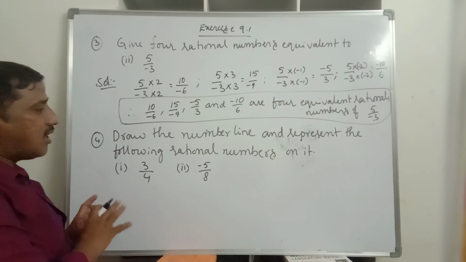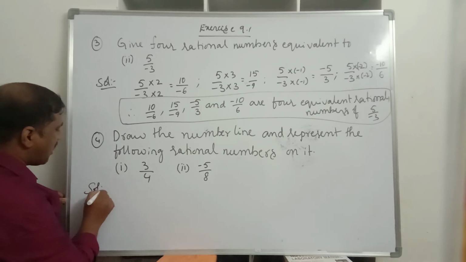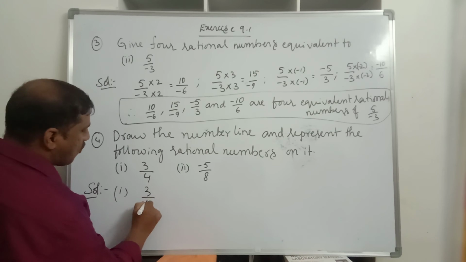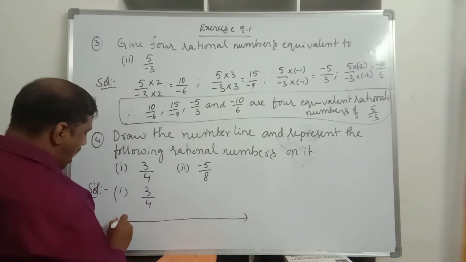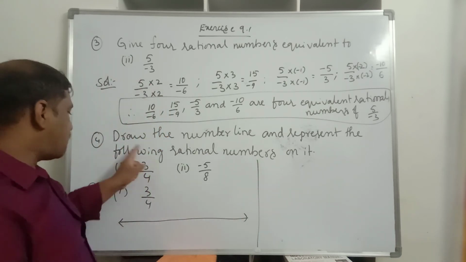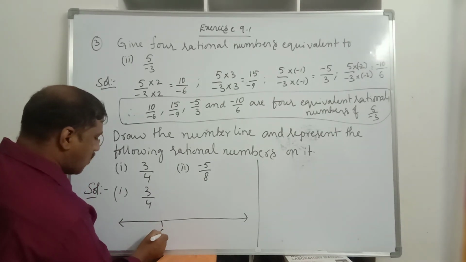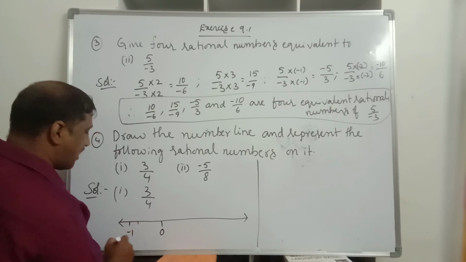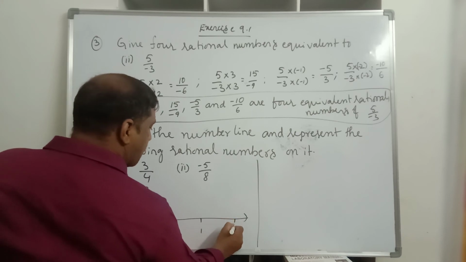So you should draw two different number lines. For each number you have to draw one individual number line. So the first question is 3 by 4. As I said already, you have to identify its value. So it's a positive rational number, it lies after 0. Let this be 0 and this minus 1, left hand side we will take minus 1, right hand side we will take plus 1, and this is plus 2.